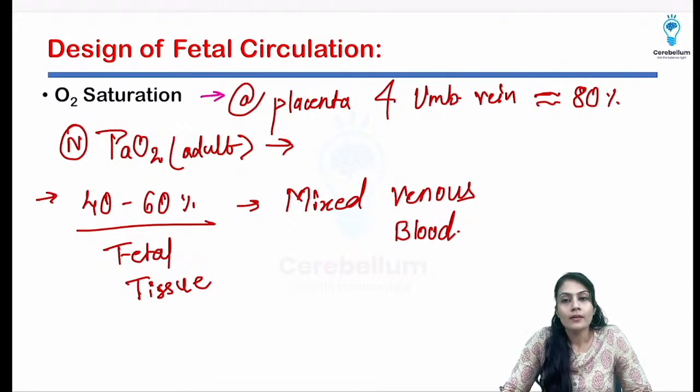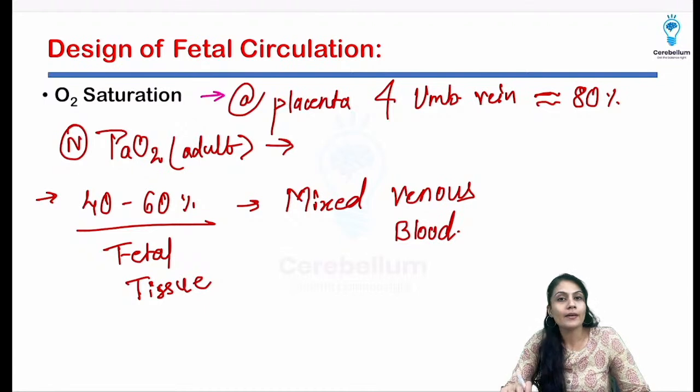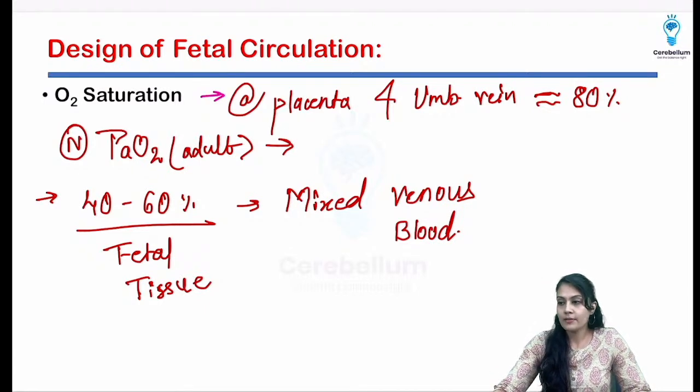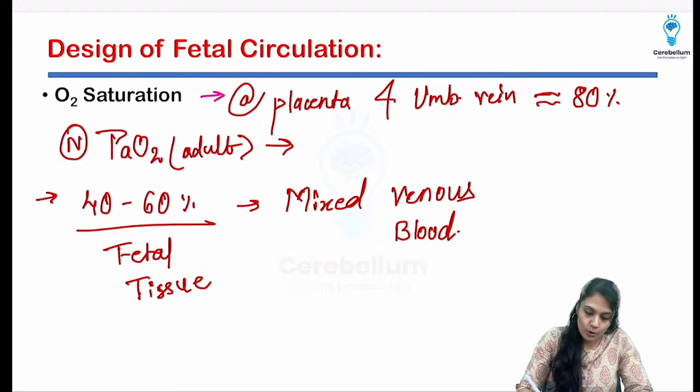Now understand that in the normal adult system, I hope it is fine now, in the normal adult system it is going to be around 95 to 100 mmHg.